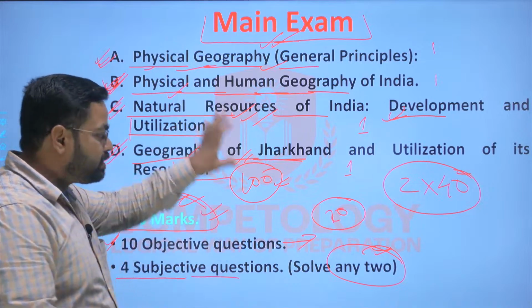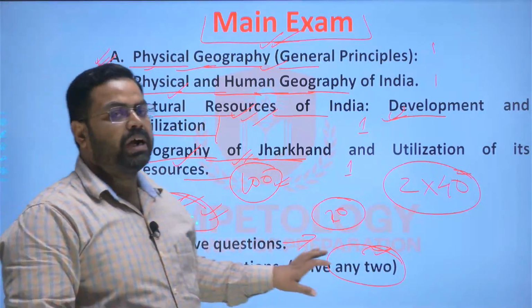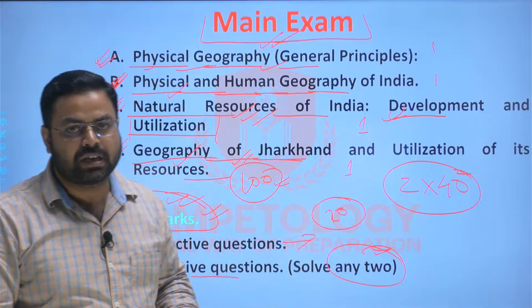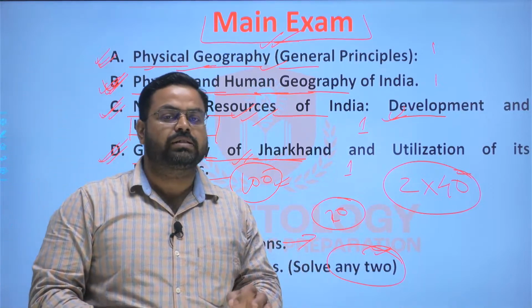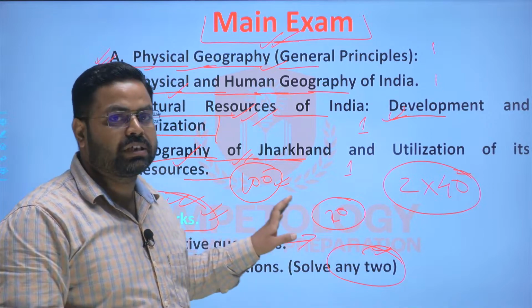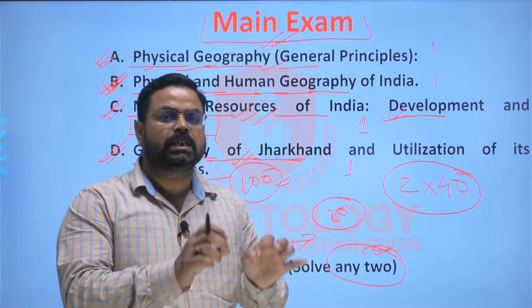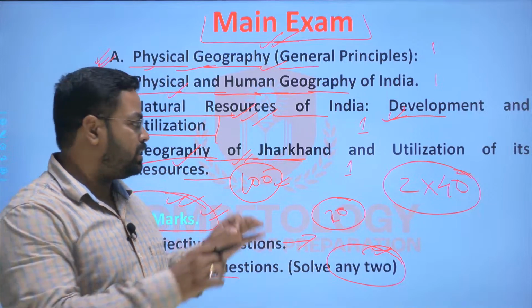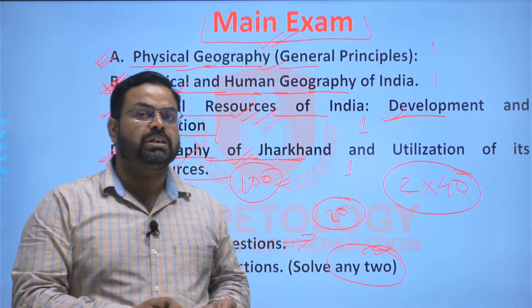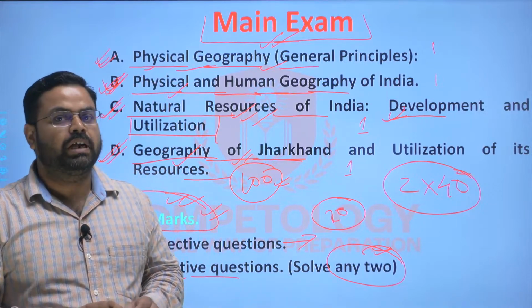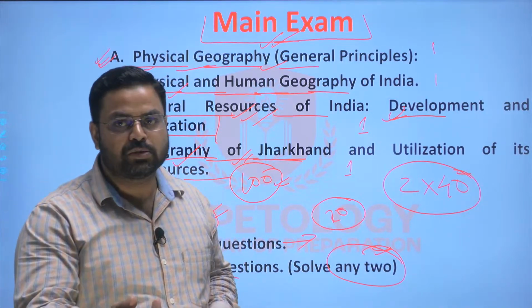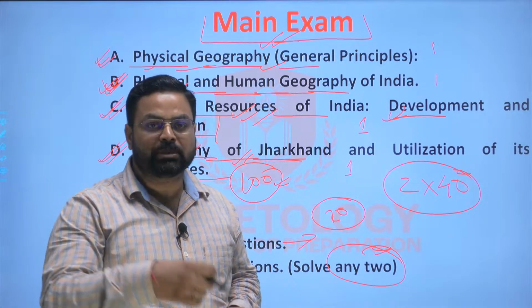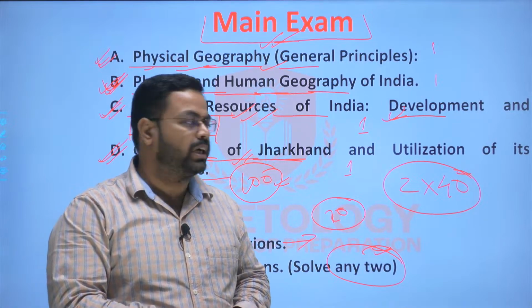So this is the distribution, this is the pattern of the paper of the mains examination in JPSC, and this is just for the geography discussion. We will discuss each and every section, each and every subject of the JPSC mains examination as well as the prelims examination, and how to approach the preparation of that subject, from where you will get the information, the study material and all those kind of things.